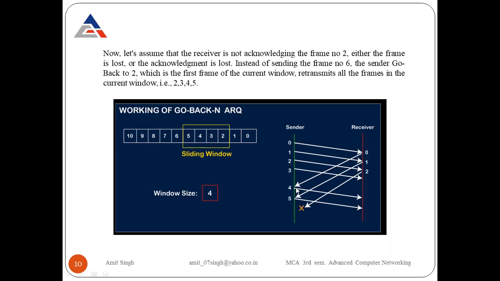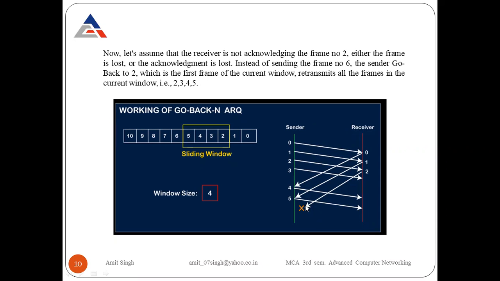Now look at here. It sends frame number 5. When frame number 5 is received, the acknowledgement of frame 1 is received. Next it receives frame number 2. It sends the acknowledgement for frame number 2, but that acknowledgement is not received by the sender.